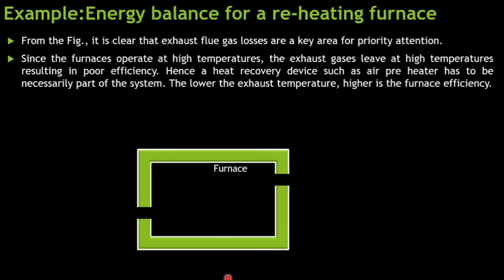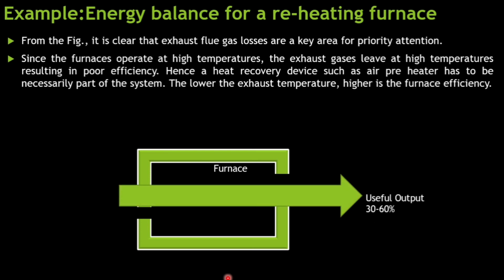Let's say this is a furnace, but the heat escaping will be of great loss to us, because if this heat escapes as a loss, we won't be able to use this heat in useful work or in generating electricity, and we will have wastage of energy plus wastage of money. So we want to utilize this energy, we don't want to give up on it, so we are using an air preheater.